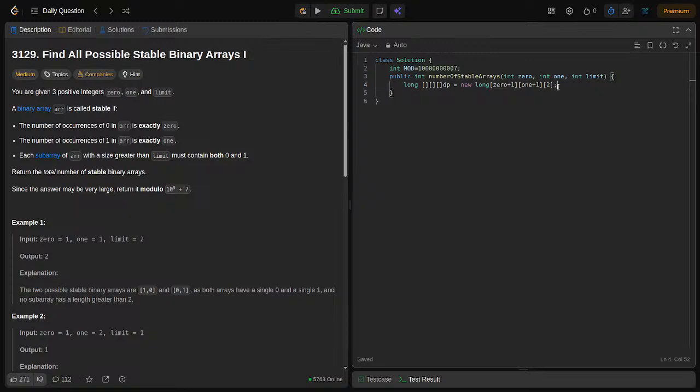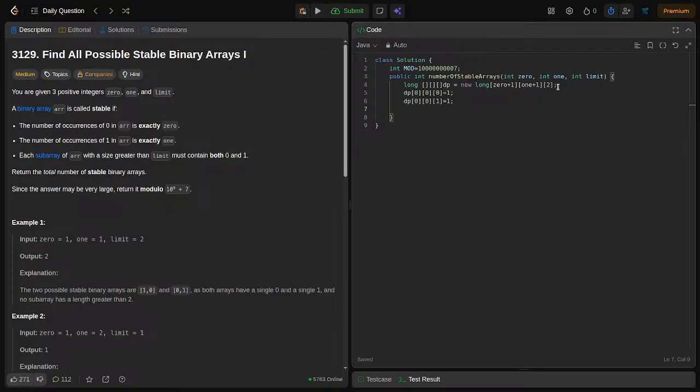So it will be in the 2 condition. Then dp of 0 of 0 equal to 1, then dp of 0 of 0 of 1 equal to 1. So why are we taking it? Because we are starting from empty, there are no zeros and there are no ones.